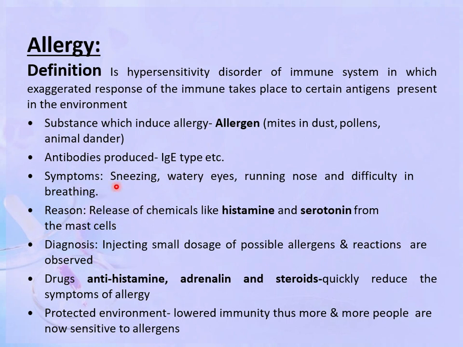These symptoms appear because of the release of some chemicals like histamine and serotonin from the mast cells. Now how can we do the diagnosis? It can be done by injecting small doses of possible allergens and observing the reactions. The treatment is antihistamine, epinephrine and steroid drugs. They quickly reduce the symptoms of the allergy.